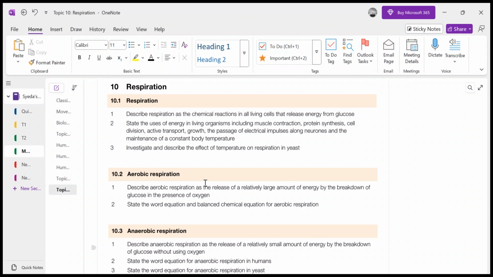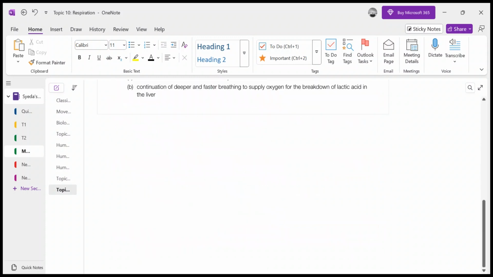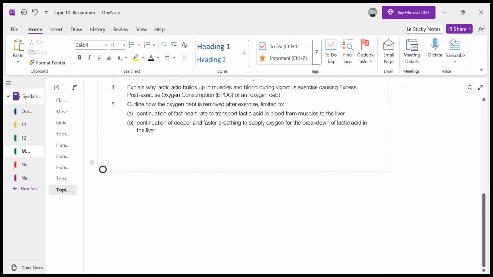But first, we have to list down what are the uses of the energy that is basically released during the respiration reaction. We must know a list of the uses, because sometimes it may come as a 2 to 3 mark question, or if not, they may ask you indirectly, right? So you must know what the uses of the energy produced during respiration are.